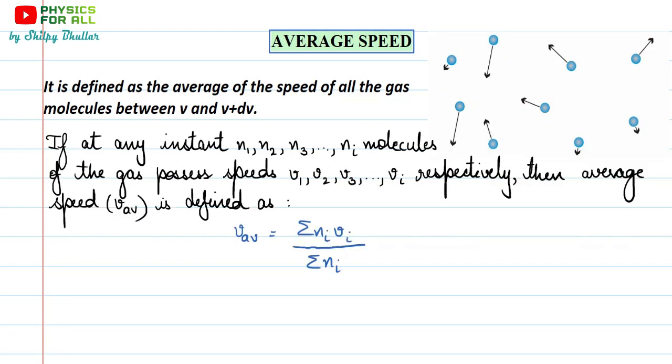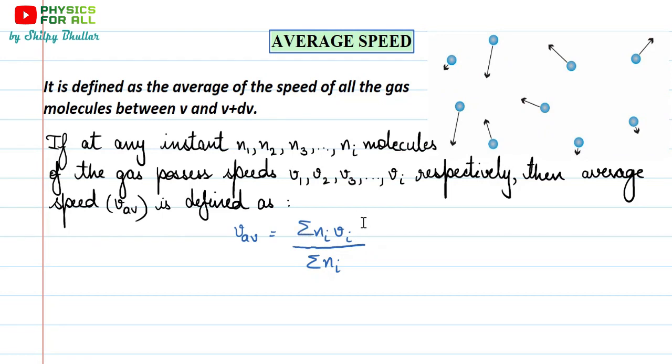Thus, if we have to find the average speed, how do we define its expression? The expression would be V average equal to summation of NiVi upon summation of Ni. In the numerator, we cannot only mention summation of Vi.